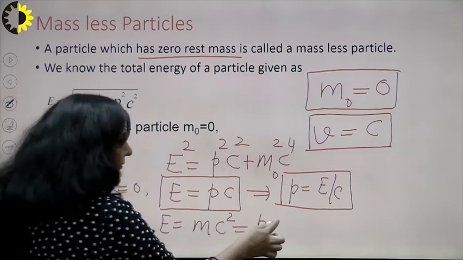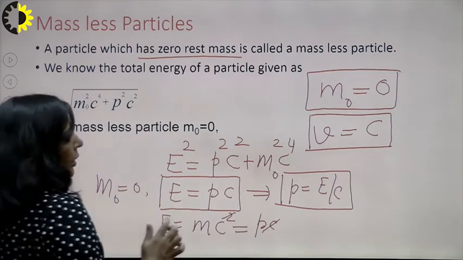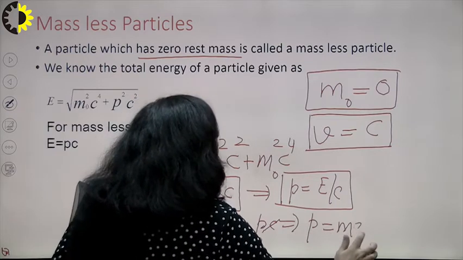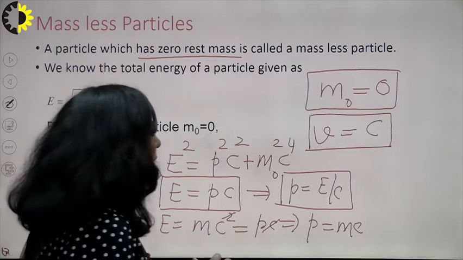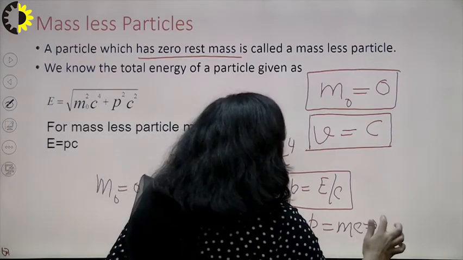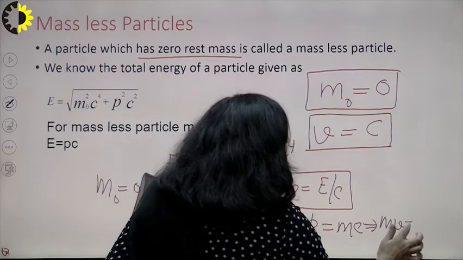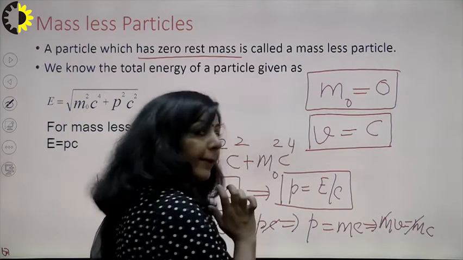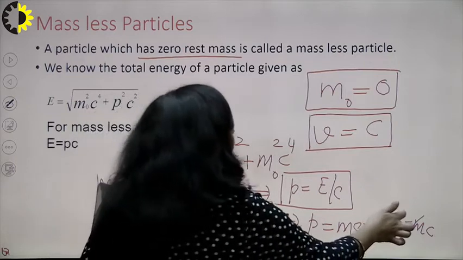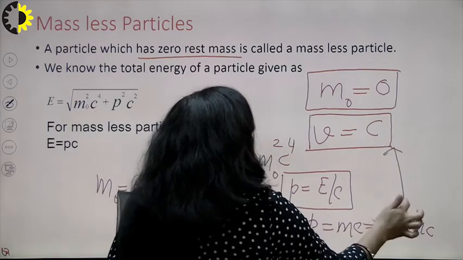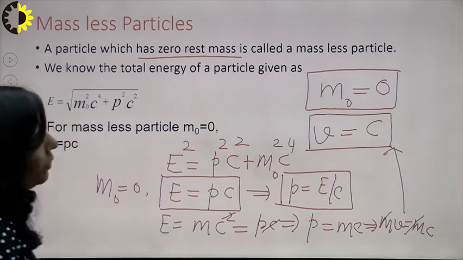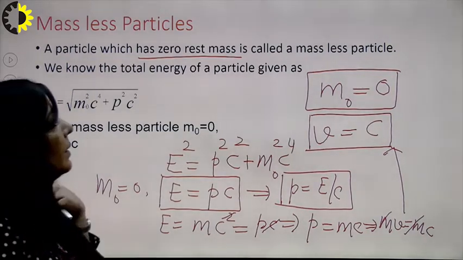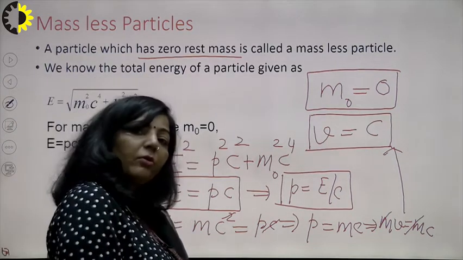If you simplify it, if you equate these two, you get that momentum is equal to m into C. And you also know that momentum in general form can be written as m into V, and from here that is equal to m into C. So what are you finally getting here? You are getting that the velocity of a massless particle is always equal to the velocity of light. Means a massless particle always travels with the velocity of light.